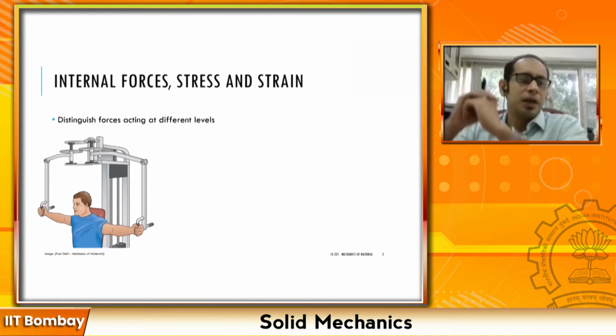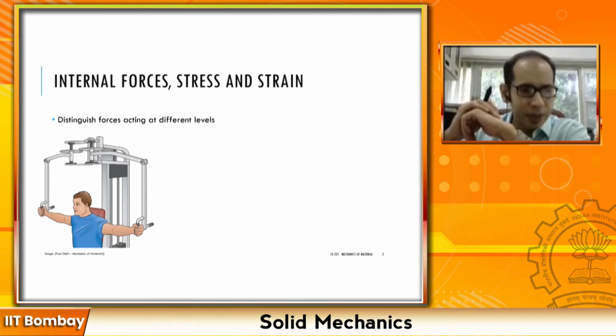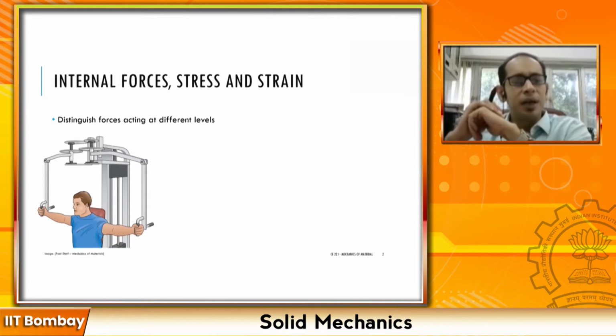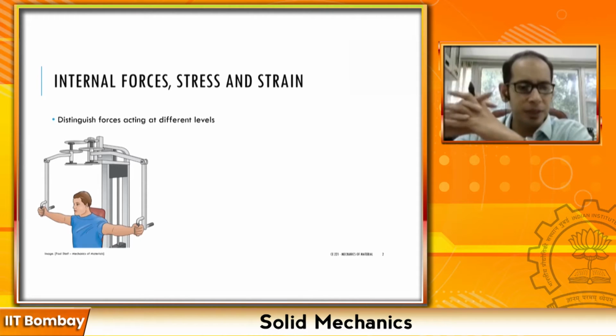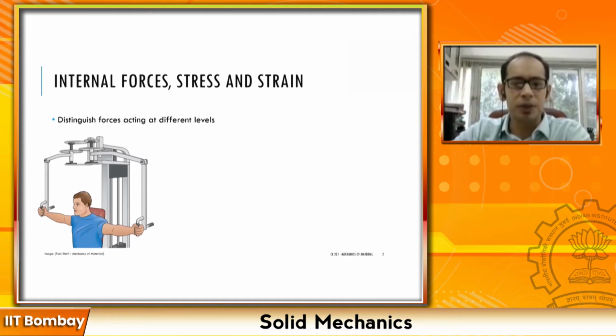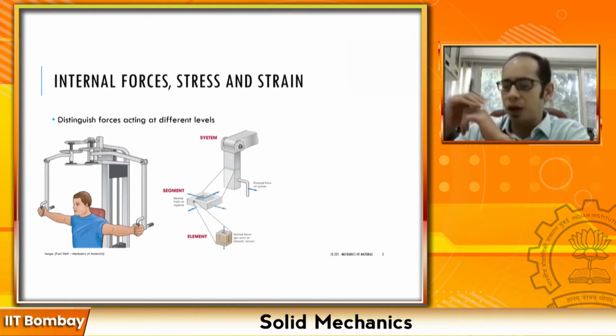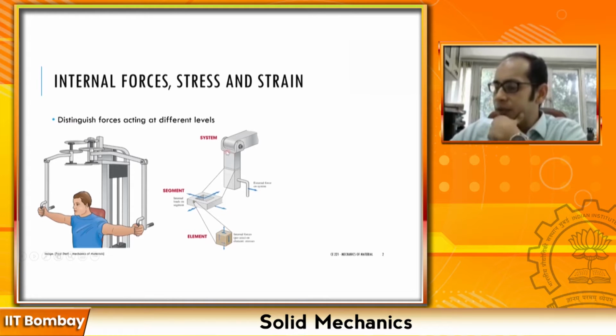For example, what you see on your screen is a person in the gym doing exercise, right? Now here, you can understand that this is an entire system that you're looking at. If you break this particular system into different components, and take a small portion of the system, and then a small element in this portion, you will see that that element has different kinds of stresses going on, right?